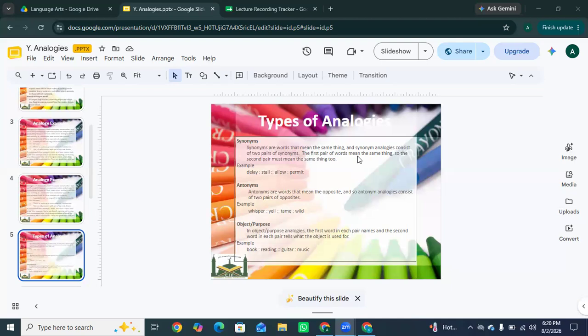The next one is object and purpose. In object and purpose analogies, the first word in each pair names an object and the second word in each pair tells what the object is used for. Like book, reading; guitar, music; pencil, used for writing; spoon, used for eating; scissors, used for cutting.